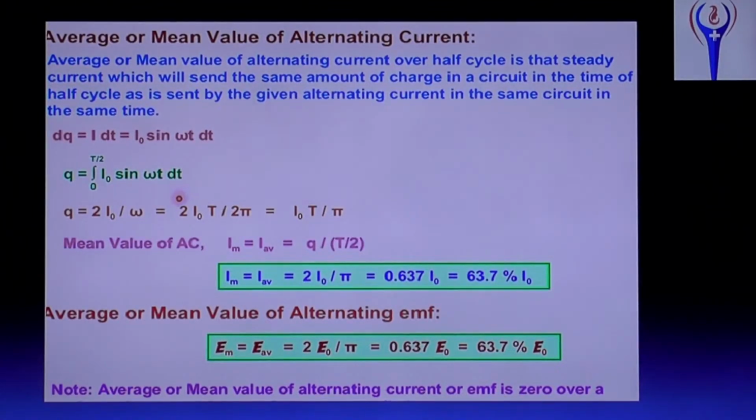On substituting, we will get q equal to 2 I naught by omega. Here we get 2 by omega as the answer on integration, so 2 I naught by omega. And omega equals 2 pi by T. Okay, omega equals 2 pi by T, that we are substituting.